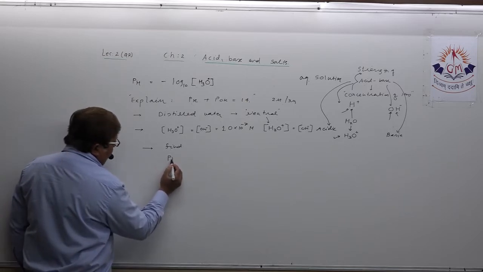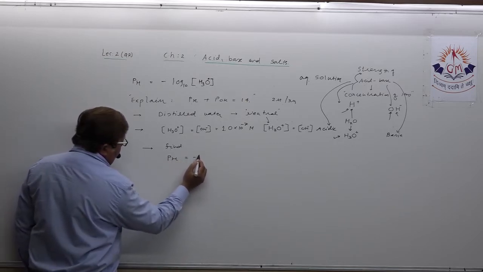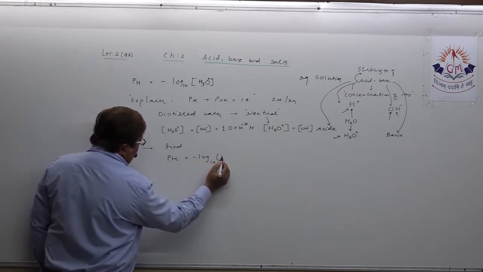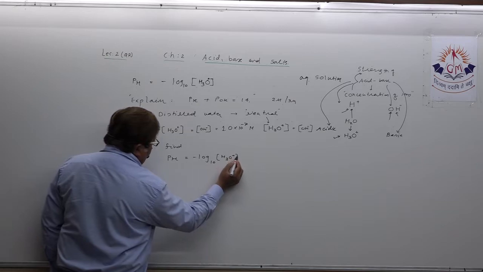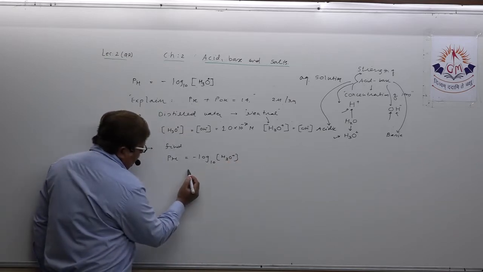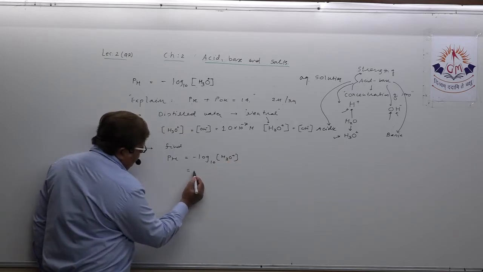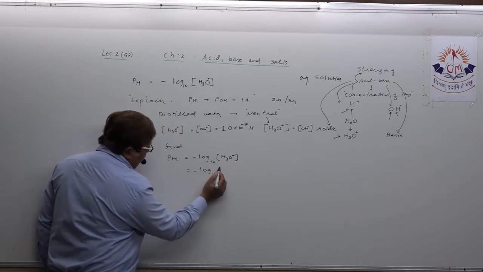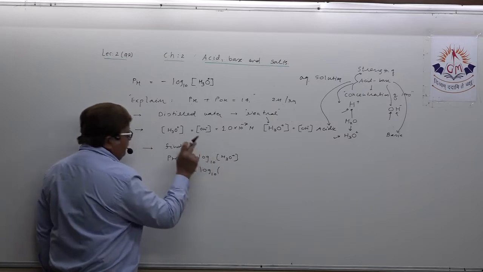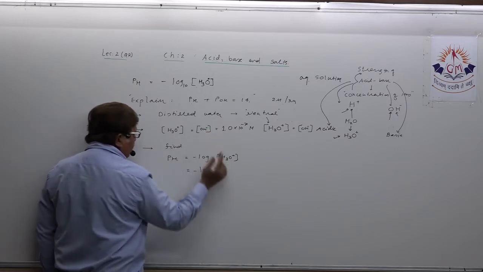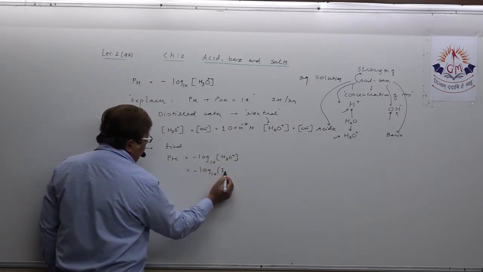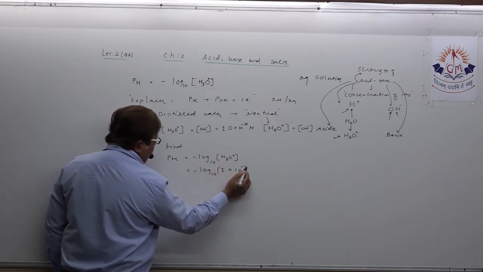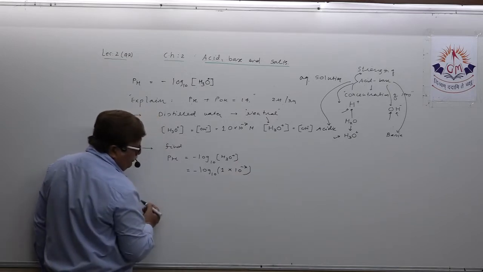Now we all know the formula, pH equal to minus log 10 H3O plus. Please concentrate here. Minus log 10, hydrogen ion concentration in distilled water is fixed, 1.0 into 10 raised to minus 7.